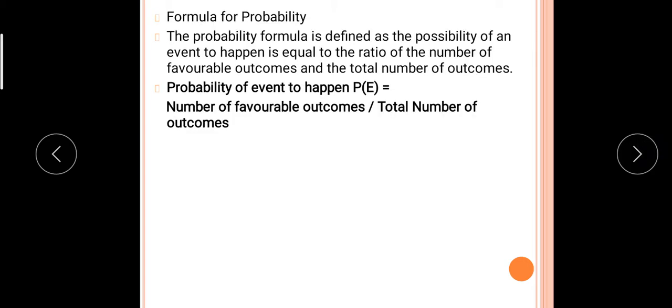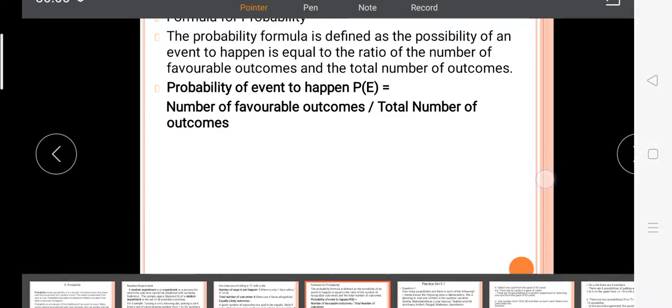The probability formula is defined as the possibility of an event to happen, which is equal to the ratio of the number of favorable outcomes to the total number of outcomes. For example, tossing a coin. If head comes, the total number of outcomes is 2. For head it is 1 by 2 and for tail also it is 1 by 2. We will see this in detail afterwards.